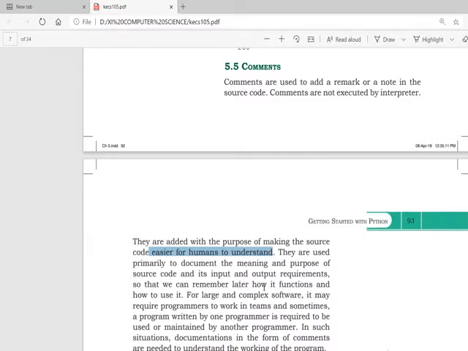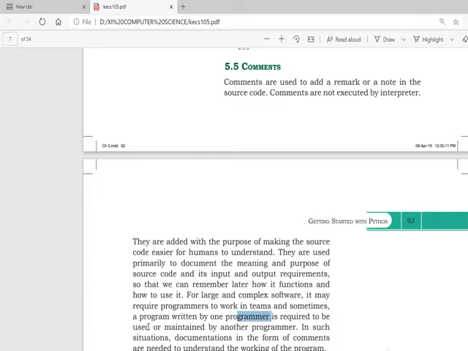If we share the same source code with any other human being, that code is easier for the other person to understand if we have added suitable comments in our code. They are used primarily to document the meaning and purpose of source code and its input and output requirements, so that we can remember later how it functions and how to use it. Today we have created certain source code, and after 10 days we look back at it, and not in between. So there is a possibility that we can forget what we have done ourselves.